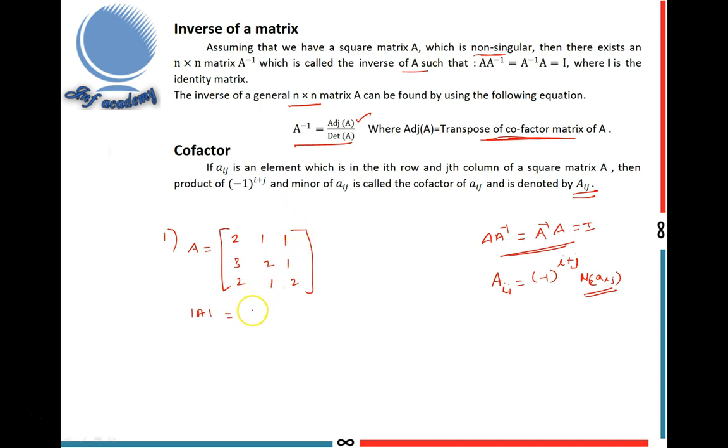Okay. First I find the determinant: 2 into 4 minus 1, minus 1 into 6 minus 2, plus 1 into 3 minus 4. This is equal to 6 minus 4 minus 1 equals 1, not equal to 0. So A inverse exists. Next, I write the inverse formula: 1 by determinant of A into adjoint of A. Already I found the determinant of A. Adjoint of A is the transpose of the cofactor matrix. So I find the cofactor matrix.